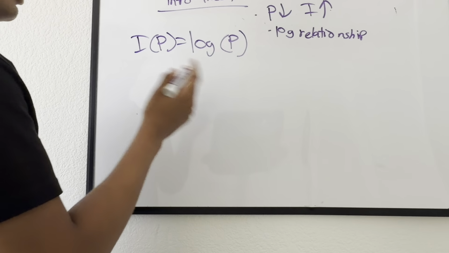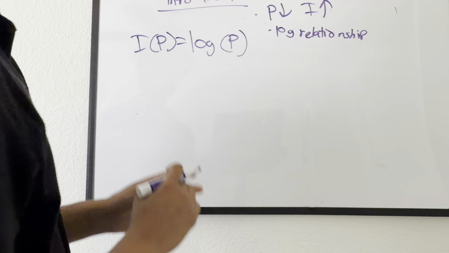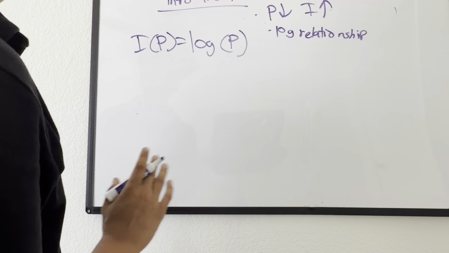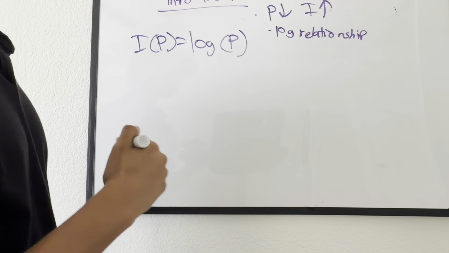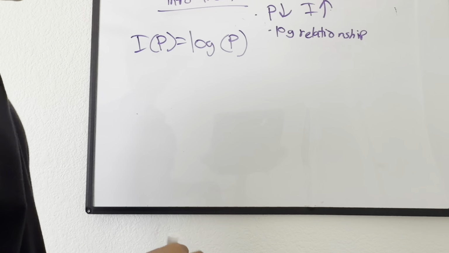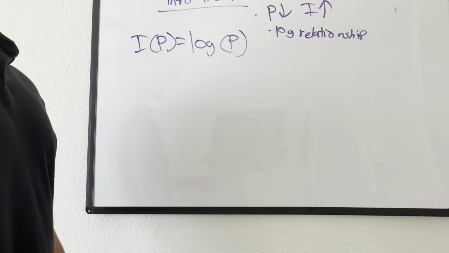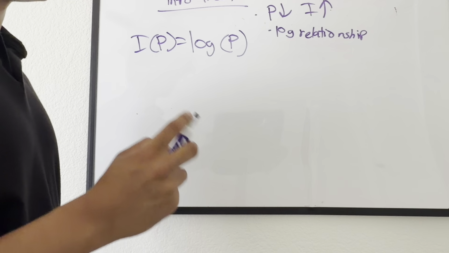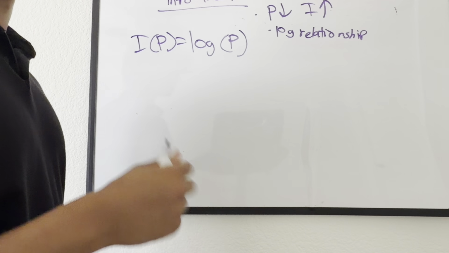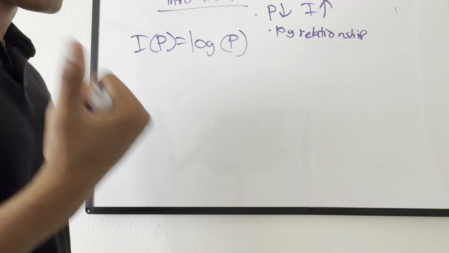Let's say we have an event, and the event is that we are going to school. When we go to school, we don't know what our first period is. Some days it's math, and sometimes it's science.